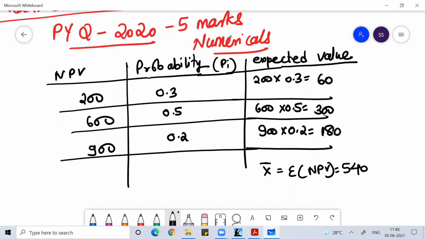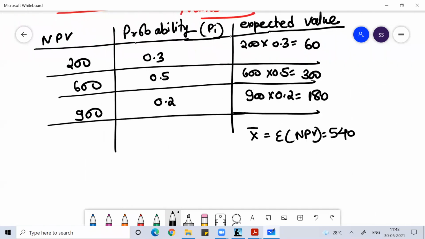Done, everyone? Now, what is the formula of standard deviation? If you have done numericals on investment analysis and management, you must be aware of it.